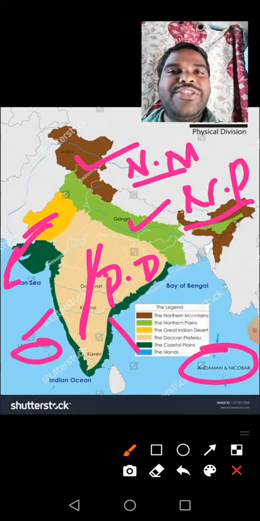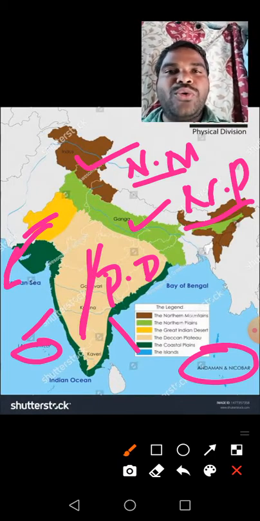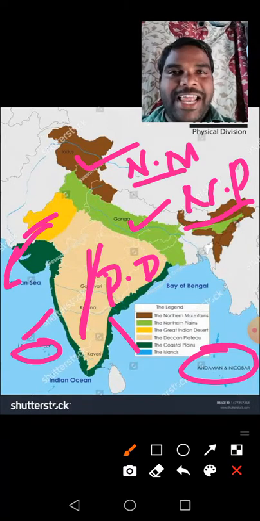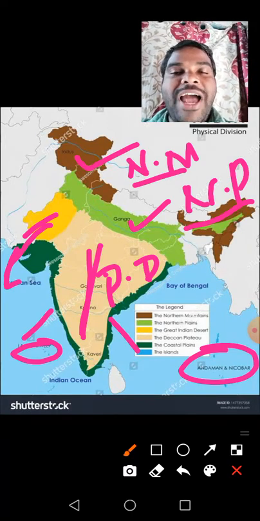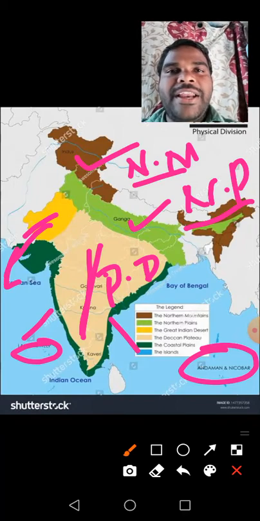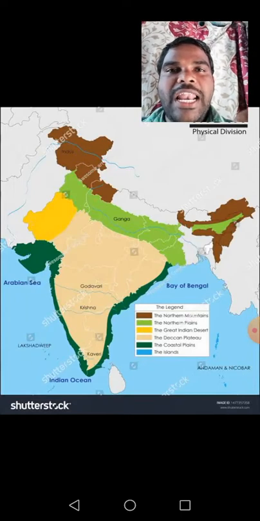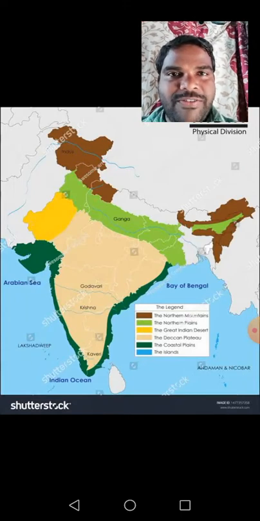See, the Deccan Plateau means Southern Plateaus, and the two coastal plains and the two group of islands. Understand, children? These are our country's physical divisions.